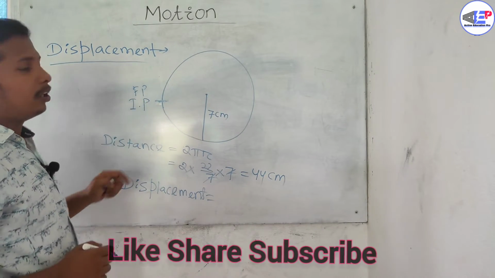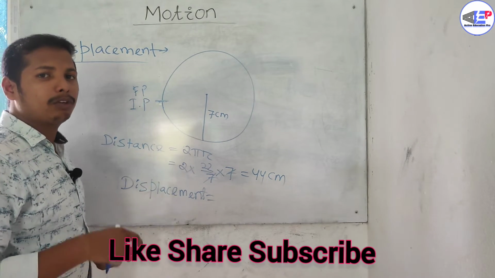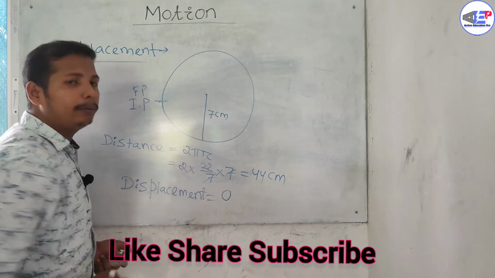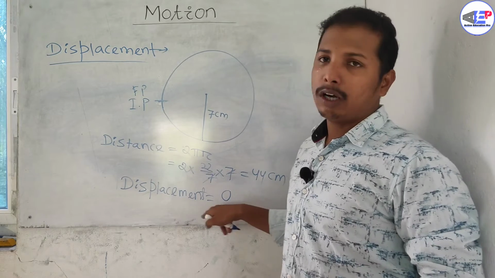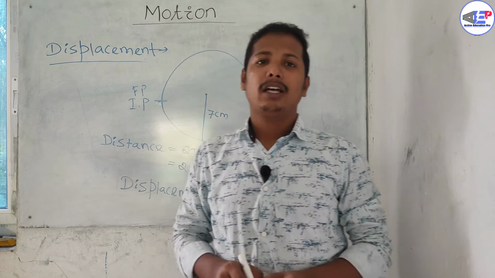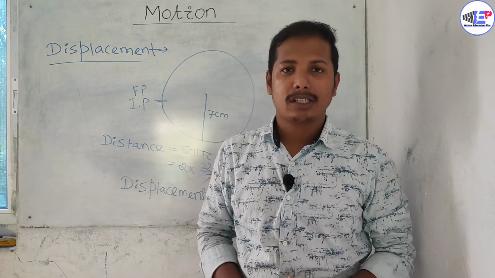As the initial and final point is same, the shortest distance between them will be equal to 0. So here displacement is 0, which is less than distance. So displacement will always be less than or equal to distance.